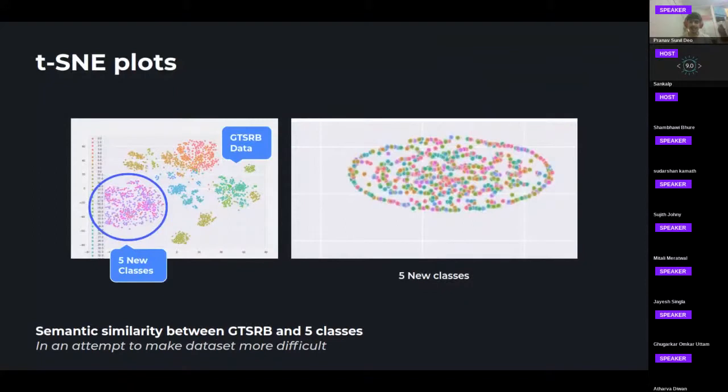On the semantic front, we can see in the left image, the new classes can be easily segregated in the semantic space from the GTSRB dataset. But our benchmark model cannot segregate the 5 new classes by themselves and cluster them, as suggested by the blob in the right image, that is the 5 new classes.